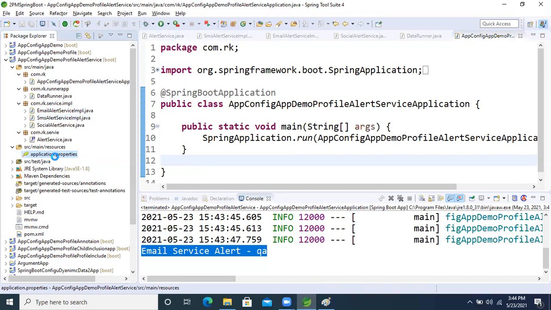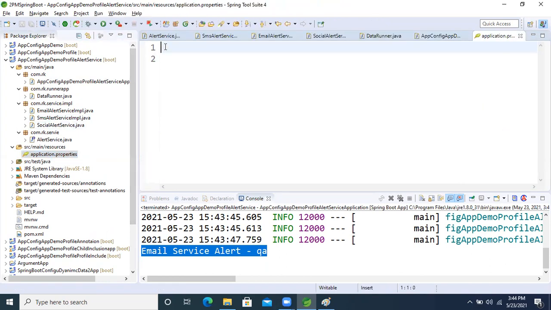In the application properties, I'm taking one key: my dot app dot key, with a code, rk dot technologies, as the default. I'm treating this as the default property.